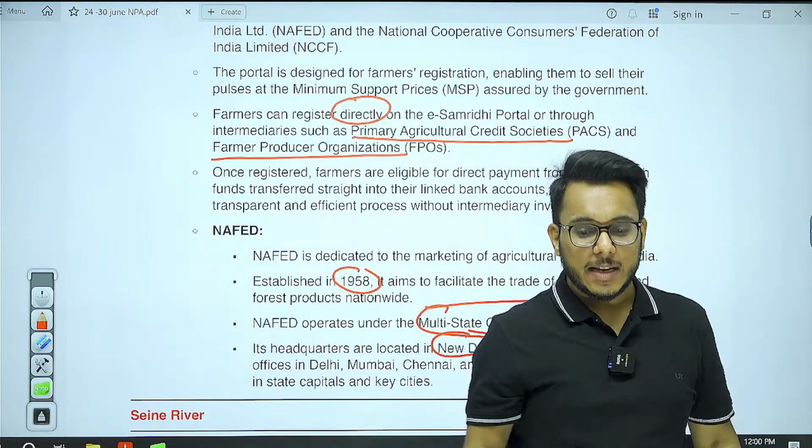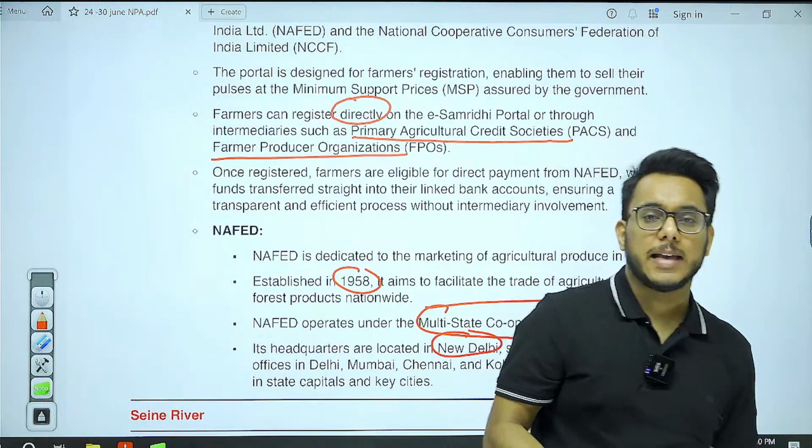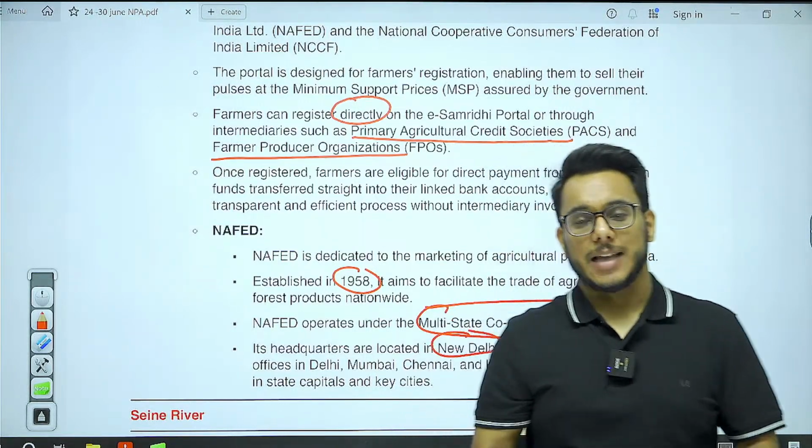One thing you need to keep in mind is, for whom is it launched? It is launched on the e-Samridhi portal so that farmers can sell their pulses.